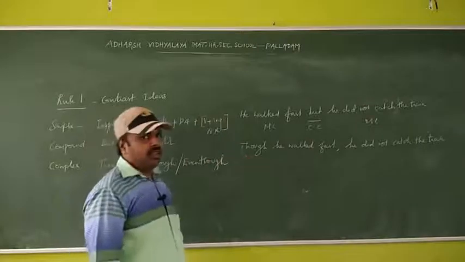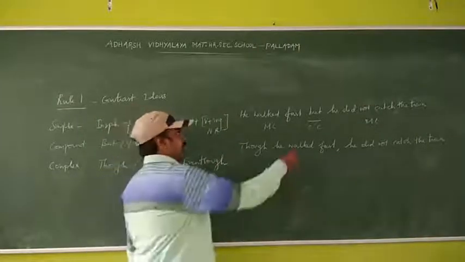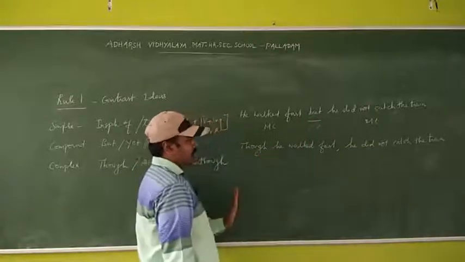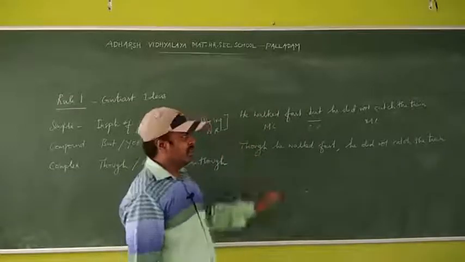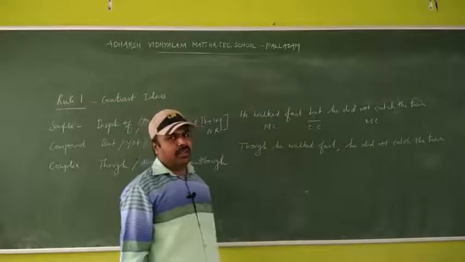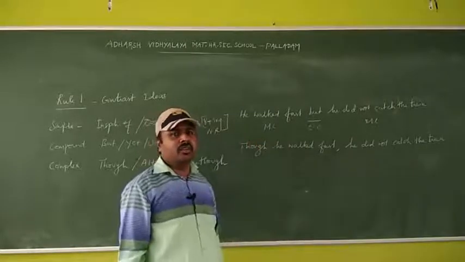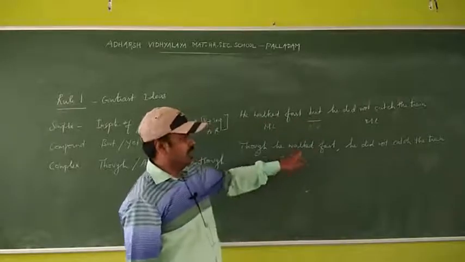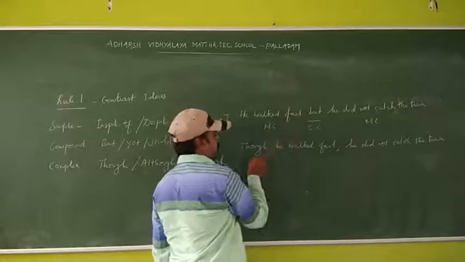See, what I changed here, only one. Here I removed but and added though. And I said one idea to identify complex sentence. In a complex sentence, definitely we have two finite verbs. Here walked, did, here also walked and did. So instead of but, we are using though.